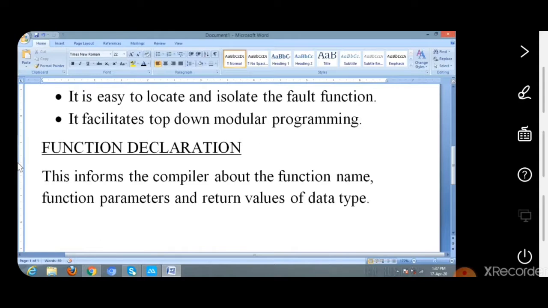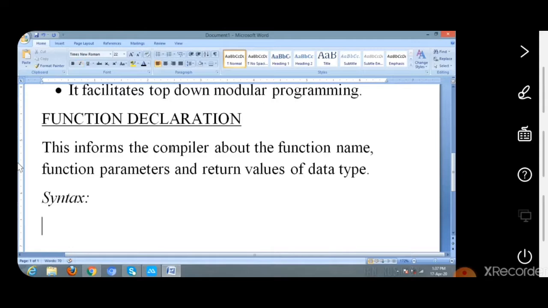Then what would be the syntax for function declaration? Syntax is return type followed by function name followed by argument list inside the parenthesis.